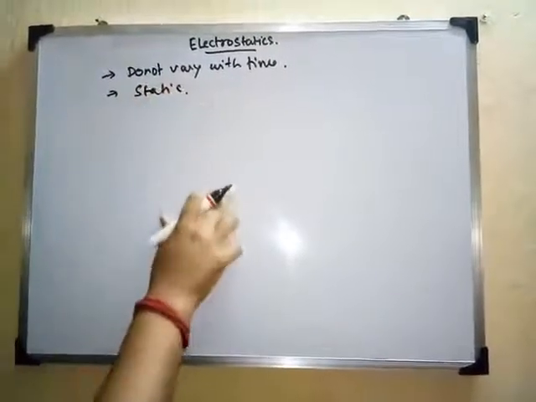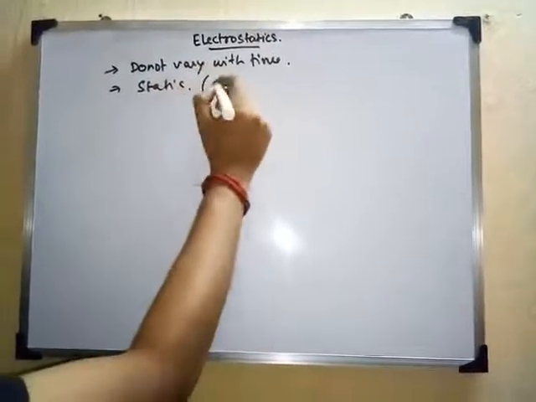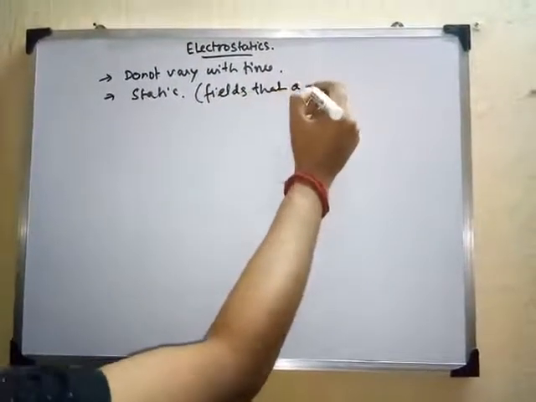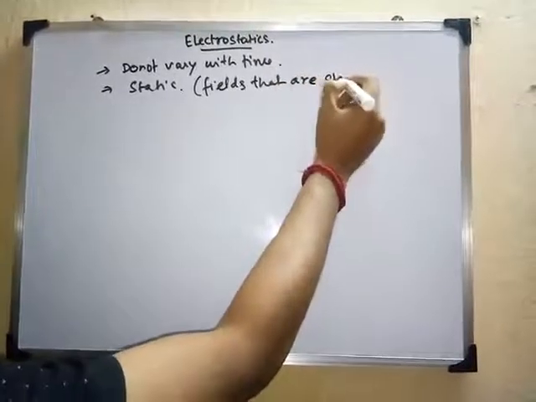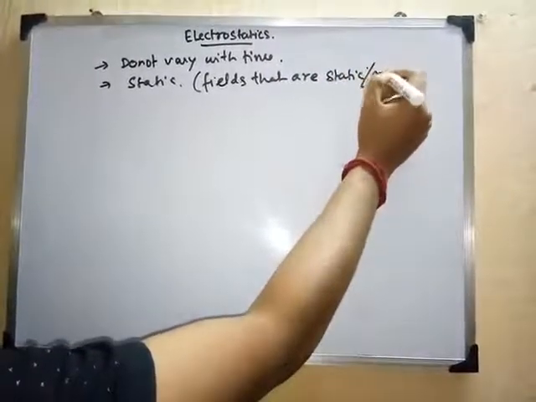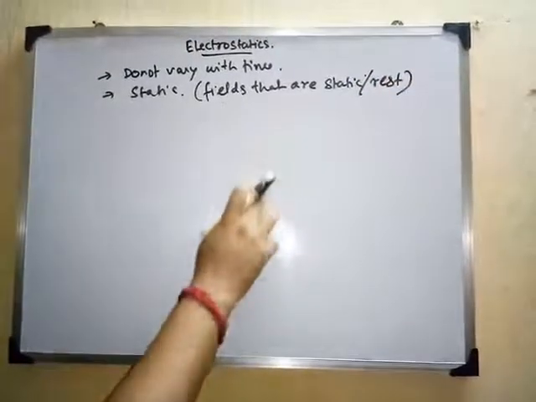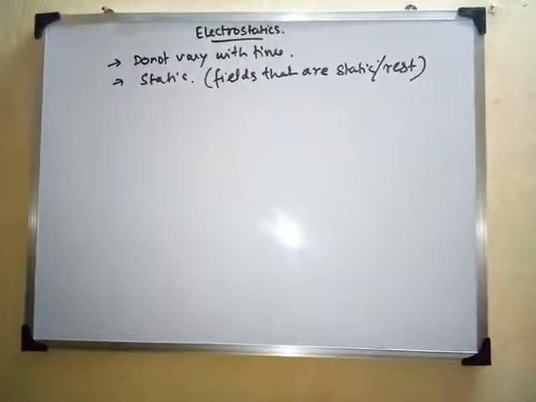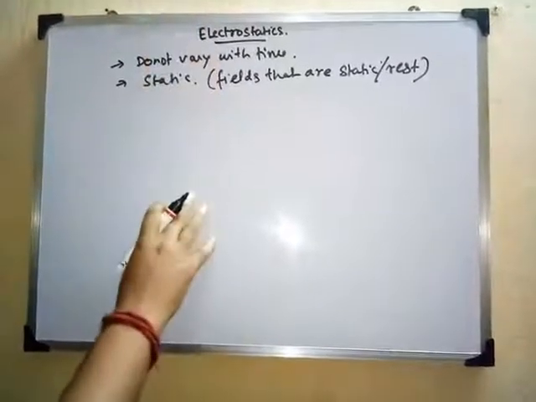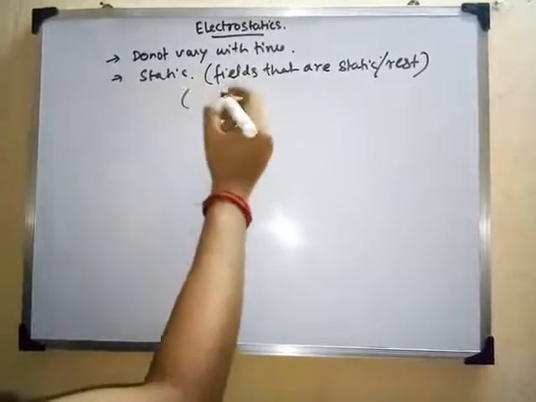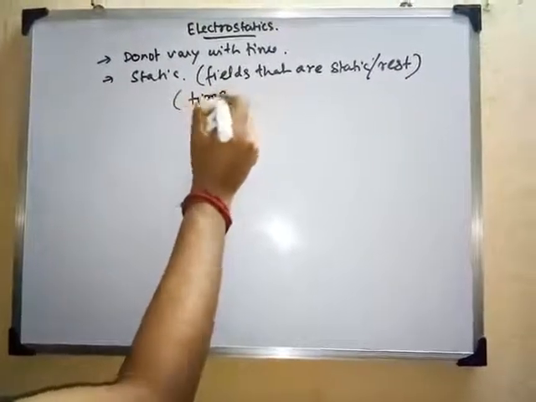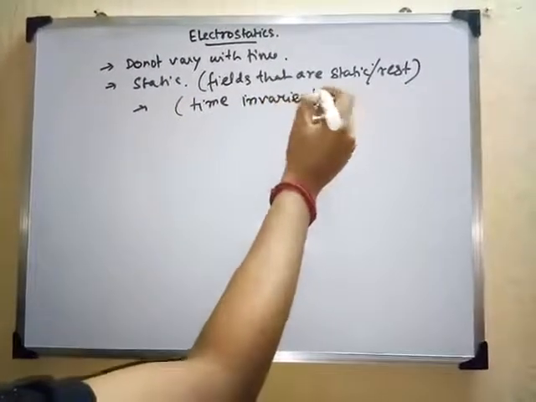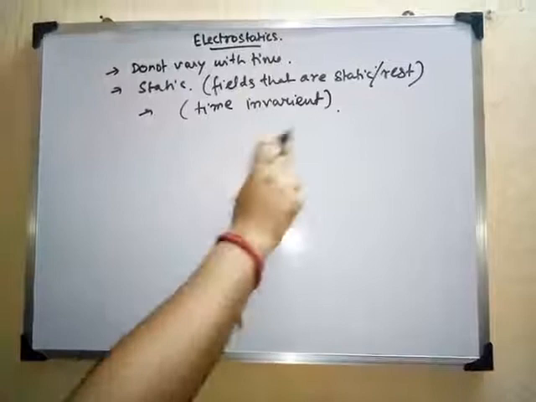Static means any electrostatic fields that are static, that means they are at rest. So any kind of electric field which is not moving or which is at rest, we call this an electrostatic field. It can also sometimes be called time invariant. That means these kinds of electrostatic fields do not vary with time.